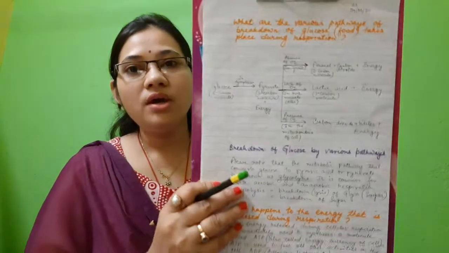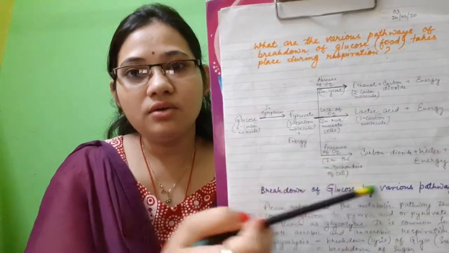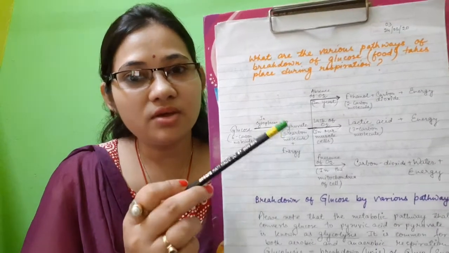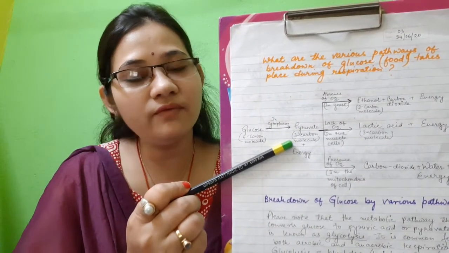Today we are going to study about respiration and some important topics. Now in the respiration chapter we have read that there are three pathways by the help of which glucose is oxidized into certain substances. I hope all of you have written this whole chart in your class copies because this is very important from the point of view of examination.